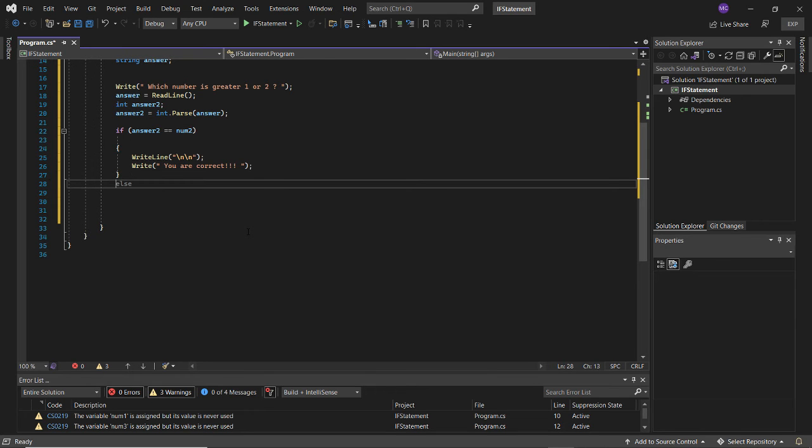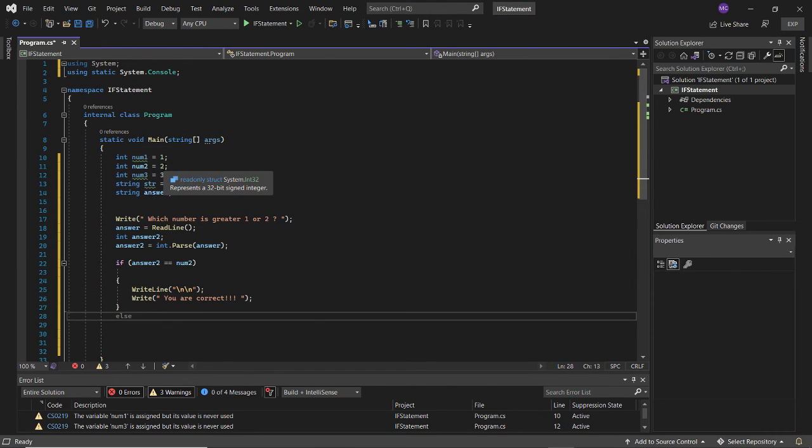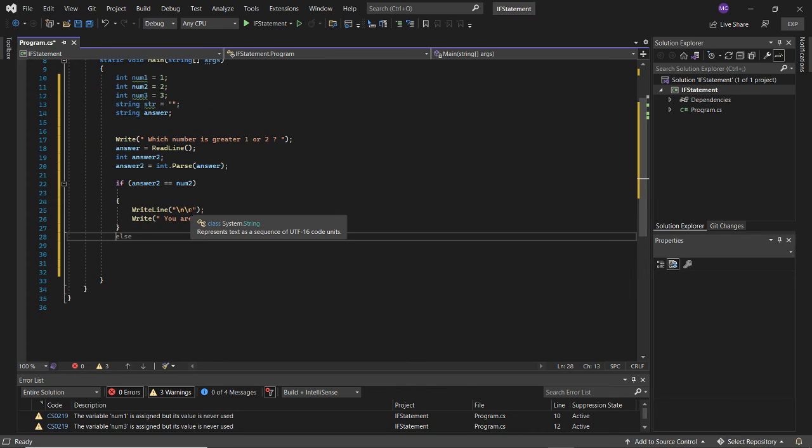Okay, so now that we have the if expression, we said if answer 2 equals num2, where the value of num2 is the number 2, then I want you to make a new line and say "You are correct." So let's test this out before we go any further and run the program. Remember, when I click up here, that tells the IDE to build the program and run it.